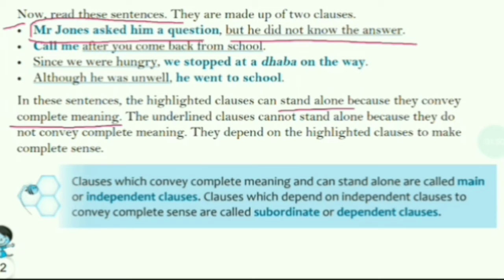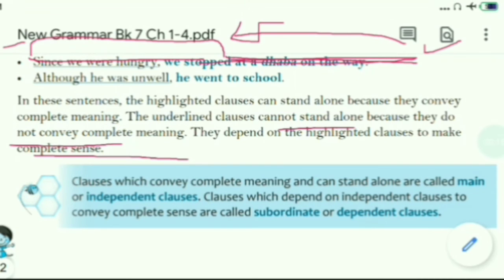It makes sense in itself, whereas the other clause doesn't make complete sense. It can't stand alone because it does not convey complete meaning. It depends on the highlighted one.